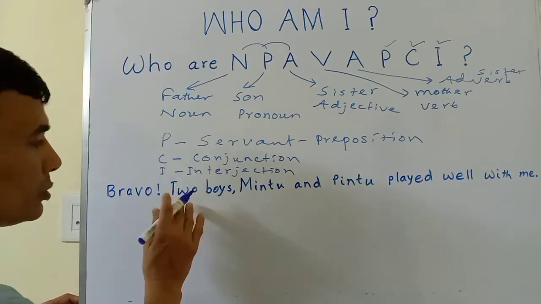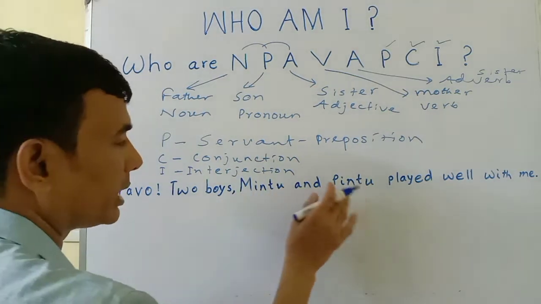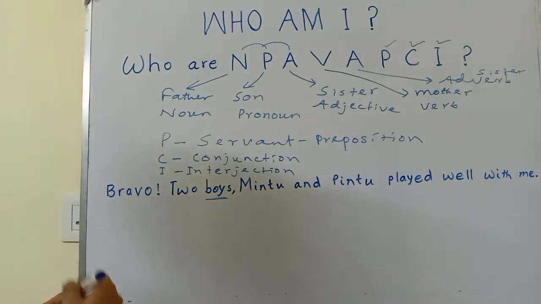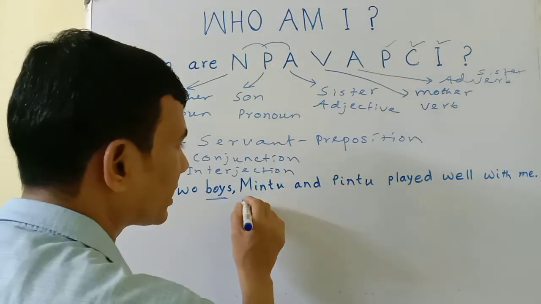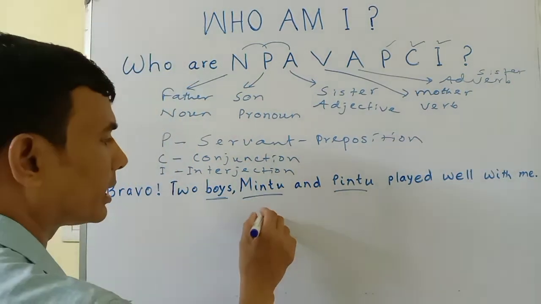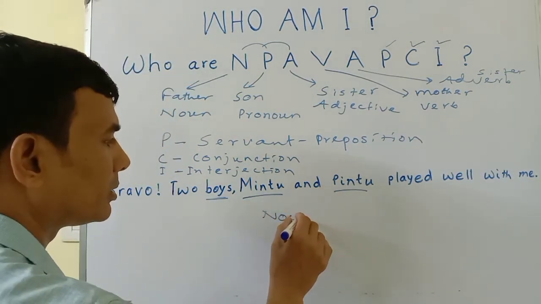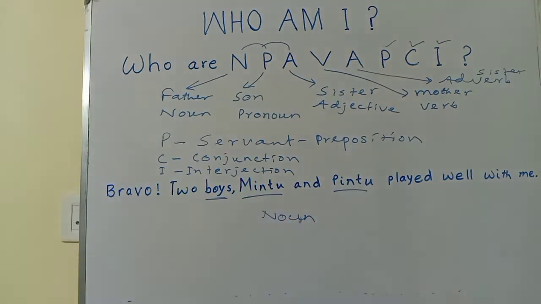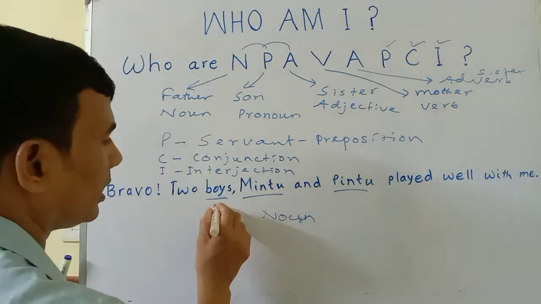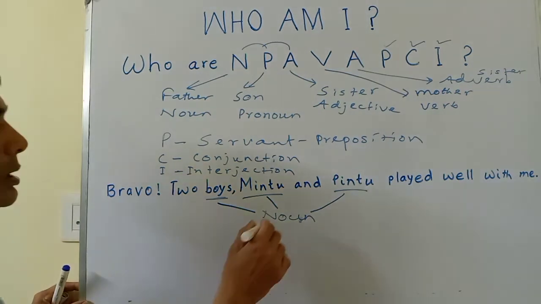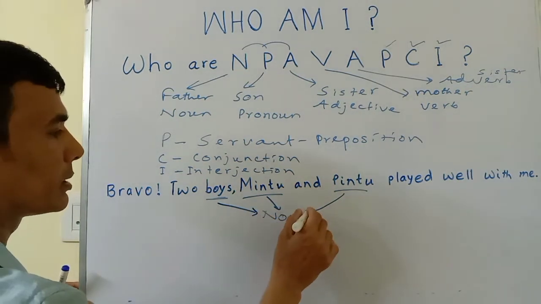Another word after this: 2 boys, Mintu and Pintu. So boys, it is the common name of any boy. And who are the boys here? Mintu and Pintu. So they are noun. I have written here Mintu and Pintu, they are noun. I will show you in this way, they are noun. Okay, 3 nouns are here.